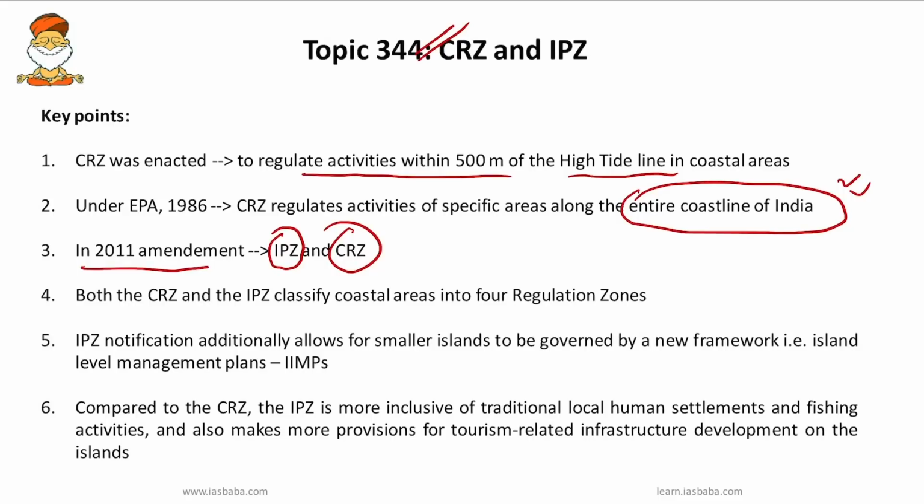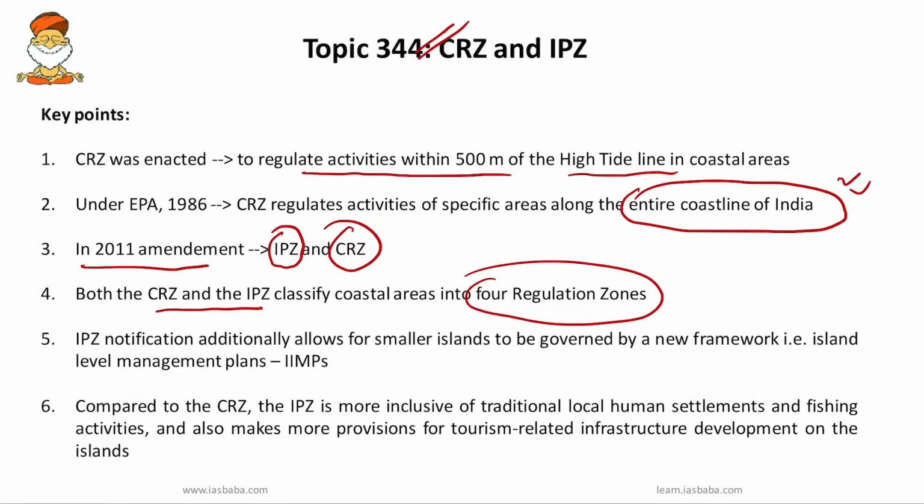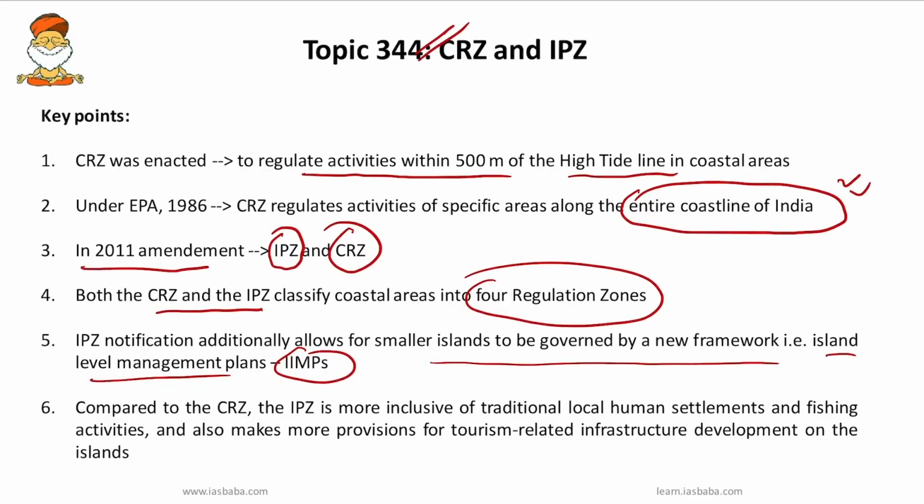And you have to remember next important point that both CRZ and IPZ classify coastal areas into 4 regulation zones. But IPZ notification additionally allows for smaller islands to be governed by a new framework called Island Level Management Plans or Integrated Island Management Plans. So you have to remember this. This is the main difference between CRZ and IPZ. And these Island Level Management Plans cover under their scope the regulation of activities carried out across the entire island and not just their coastal areas. So you have to remember that particular point.